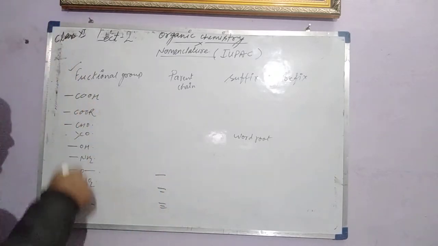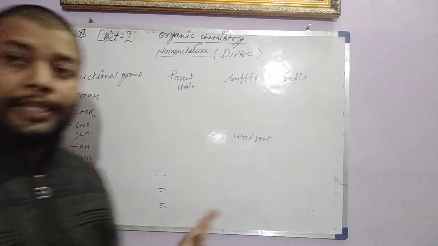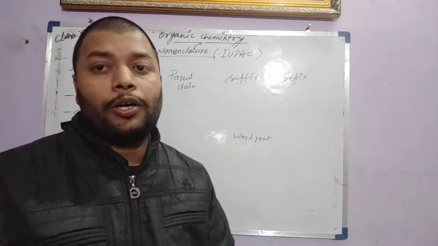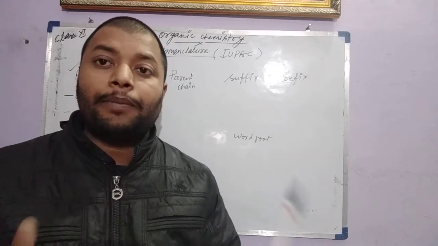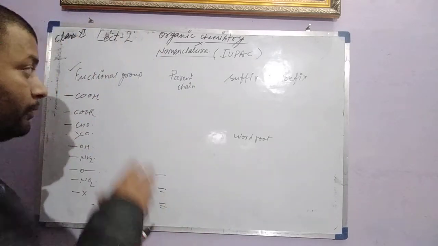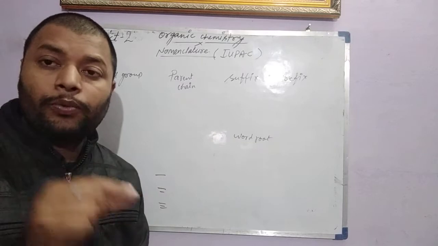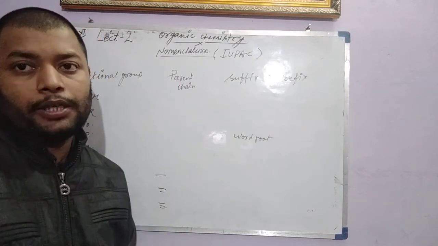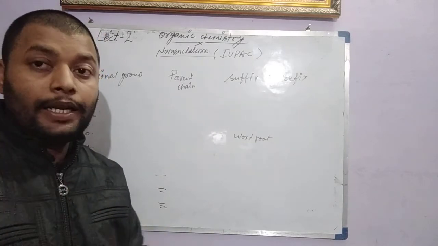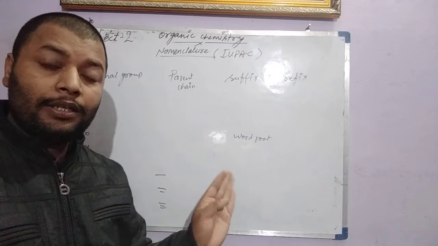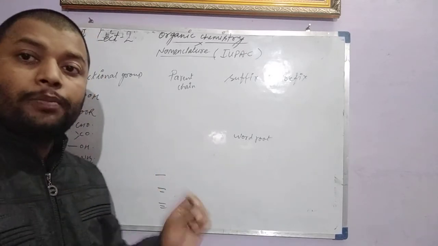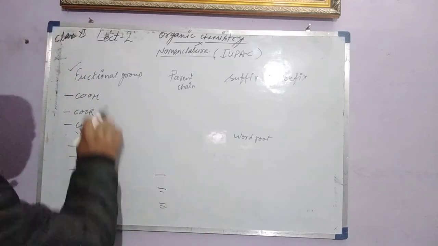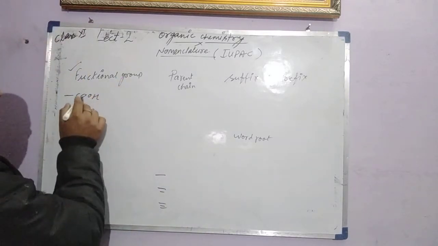So these are called functional groups, which decide the functions of the organic compounds. No matter how many carbons the organic compound contains, if a functional group is present, the functional group will decide everything about the organic compound. Everything, like numbering and the process of naming, will be decided by the functional group only.